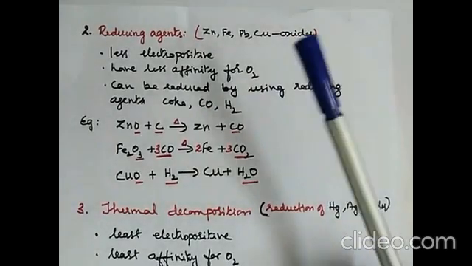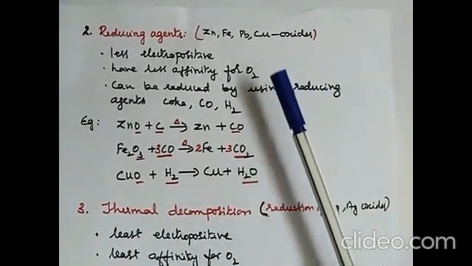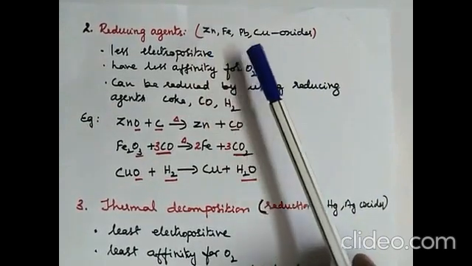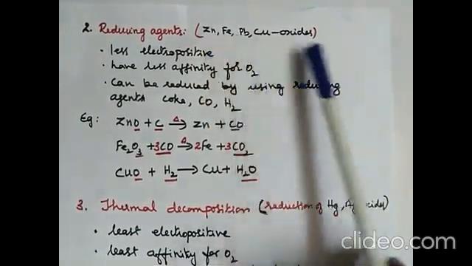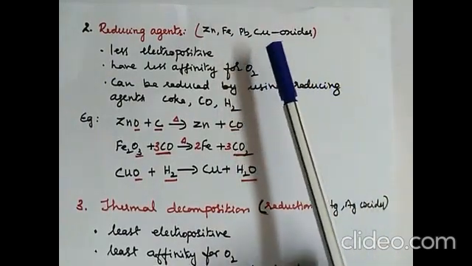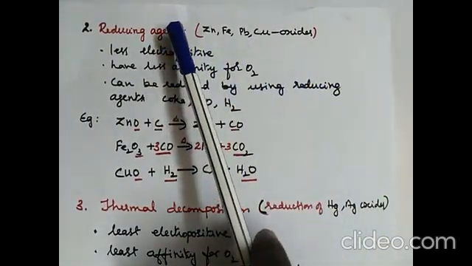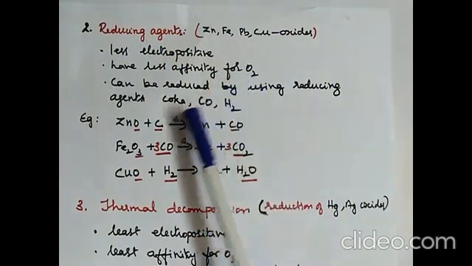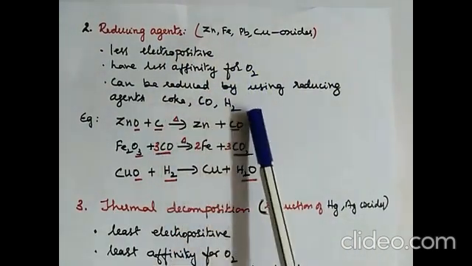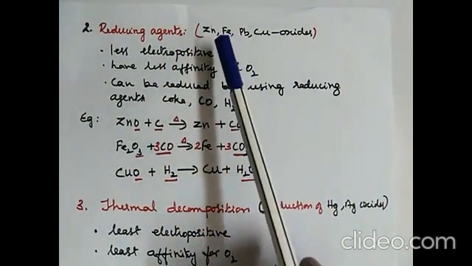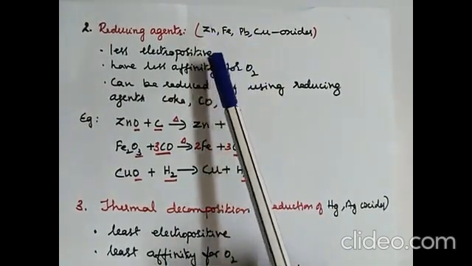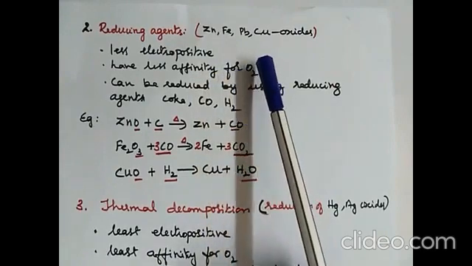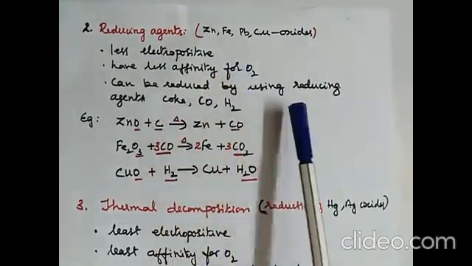Next are the metals below aluminium in the activity series, that is zinc, iron, lead, copper, and how these are separated. Their oxides are reduced by using reducing agents. The reducing agents used here are coke, carbon monoxide or hydrogen. Now these metals can be reduced by using reducing agents because they are less electropositive and have less affinity for oxygen.